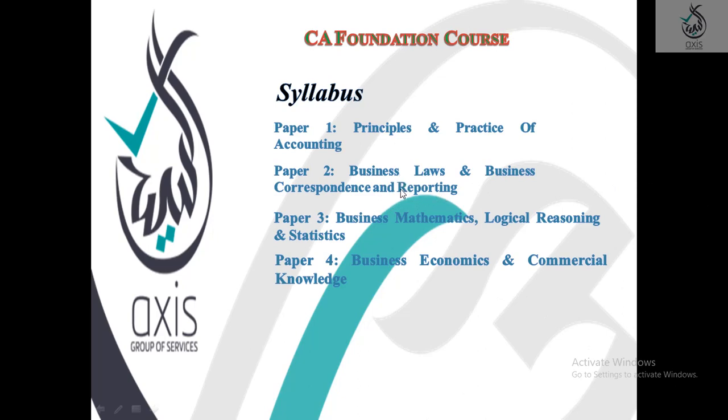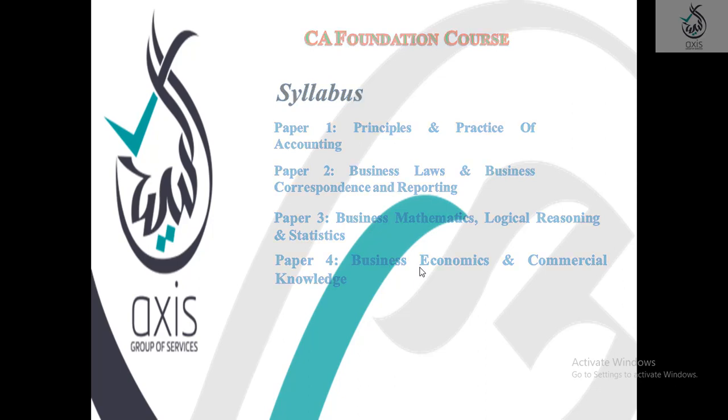There are two different subjects in paper 2: one is Business Law and the second is Business Correspondence and Reporting. Paper 3, Business Mathematics, Logical Reasoning and Statistics. And paper 4, Business Economics and Commercial Knowledge. So as compared to CPT, here we have 4 papers.